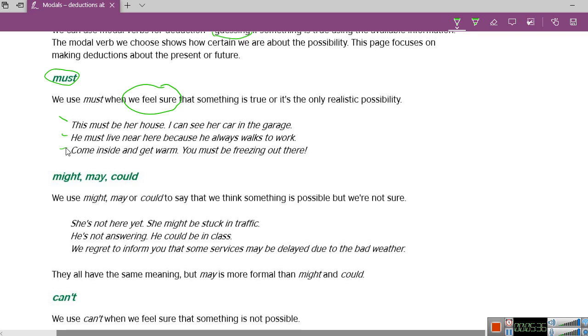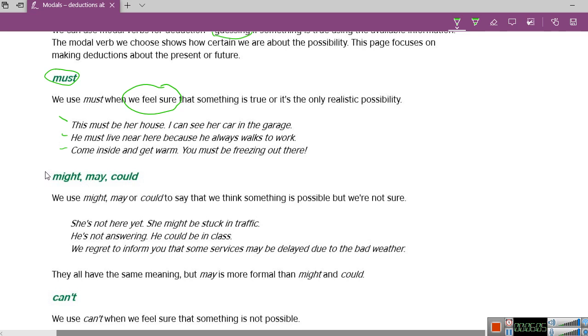So you notice I have plenty of information that makes me sure about something. For example, in this last one, I'm pretty sure this person I'm talking to is getting cold, so that's the only possibility. He's obviously cold, so I invite him in to get warm. That's how we use must.